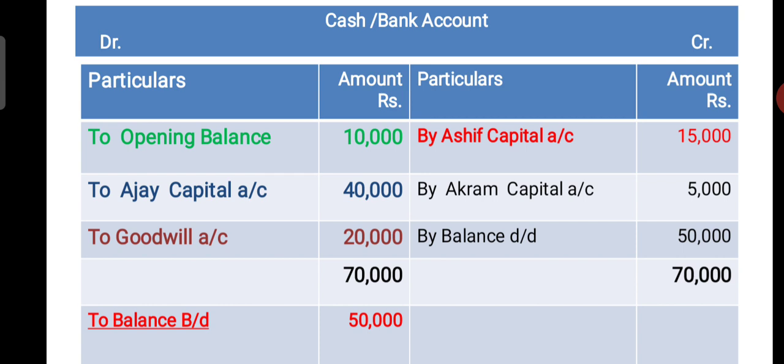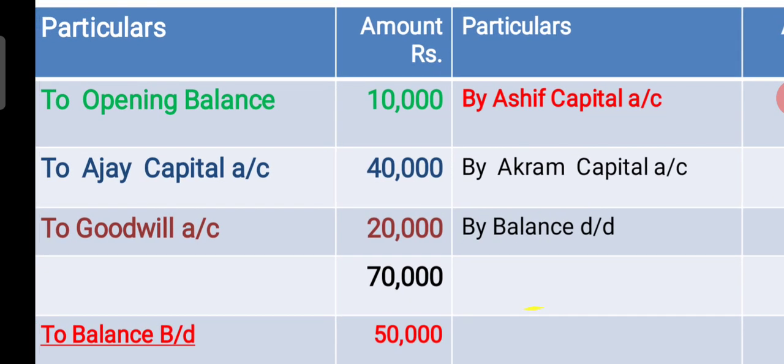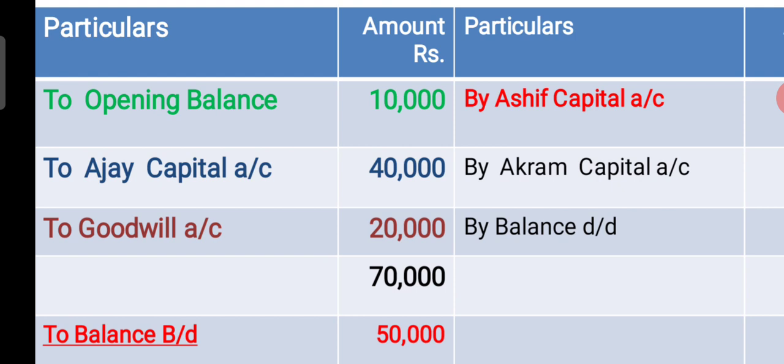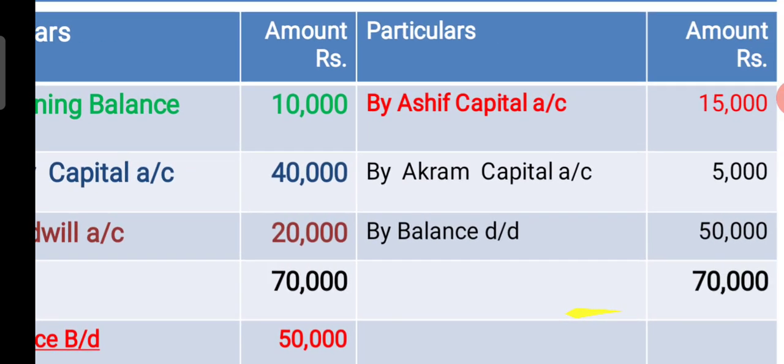Opening balance, this amount is taken which appears in the problem's balance sheet asset side, that cash amount should be taken here. Opening balance 10,000. After that, to that amount you add new partner's capital amount 40,000 and new partner's goodwill amount 20,000, total of rupees 70,000. It becomes rupees 70,000 in the debit column.